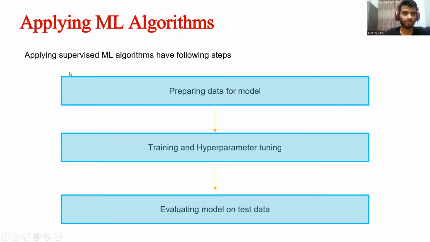What are the steps in applying ML algorithms? These three steps are the part of applying ML algorithms. First step is preparing data for models, which we have already done, as feature engineering is part of preparing data. After that, we do training and hyperparameter tuning. After that, we evaluate the model on test data. The given data we have divided into two parts, the training set and the testing set. We train the model on the training set and tune the different hyperparameters using algorithms like GridSearch CV or random search CV. After that, we evaluate the model based on a metric.